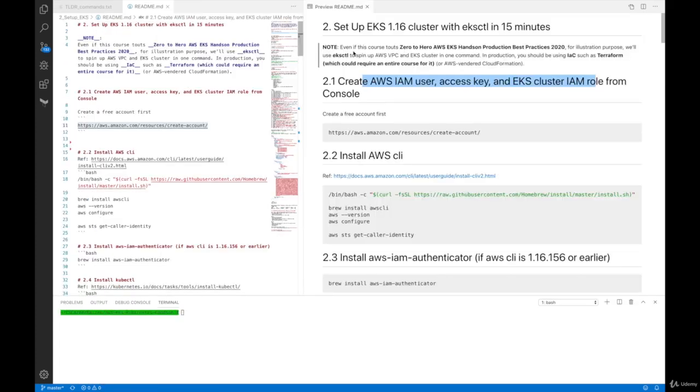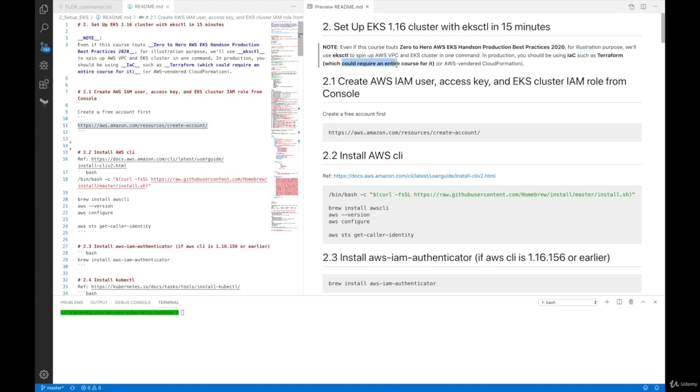So in the second chapter, we are going to set up an EKS 1.16 cluster with eksctl in 15 minutes. I wanted to preface this chapter with this note. Even if this course touts Zero to Hero AWS EKS hands-on production best practices in 2020, for illustration purposes, we will be using eksctl to spin up an AWS VPC and EKS cluster in one command. In production though, you should be using IaC. IaC stands for Infrastructure as Code, such as Terraform or CloudFormation, which could require an entire course for it.